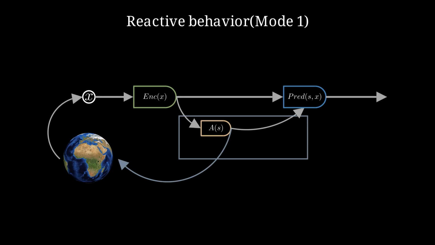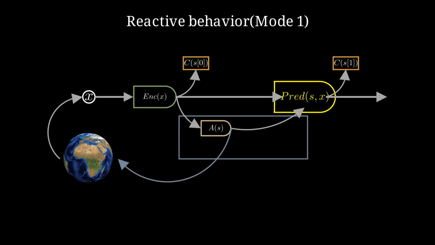But we can also imagine what will happen after taking action using predictor network. This predictor network takes both the state and action and predicts the future outcome of the action. Because we are not actually taking the action in the world, it is like imagining the consequences of the action without executing them in the real world. This is what we know as the model of the world. You can also see this concept in model-based reinforcement learning.